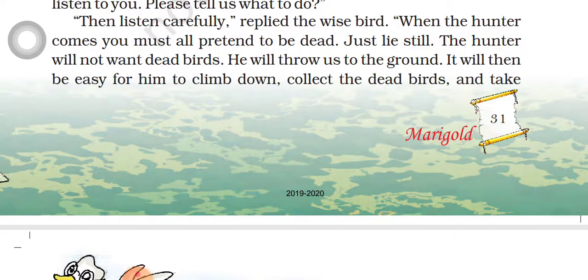He will throw us to the ground, one by one. Till the last bird, we have to act like dead birds. Then he won't want to collect the dead birds, so he will leave us like this.